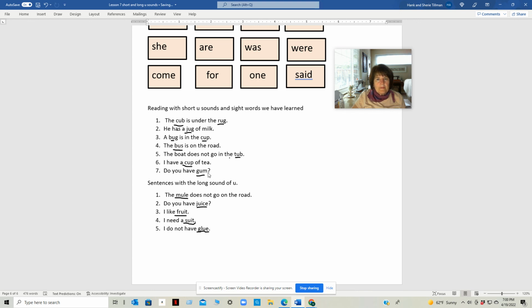Do you have gum? And let's read sentences with the long sound of U. Number 1, the mule does not go on the road. Number 2, do you have juice? Number 3, I like fruit. Number 4, I need a suit. Number 5, I do not have glue. That's it for this lesson.